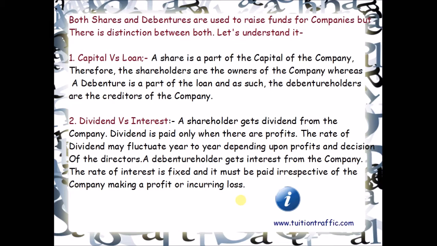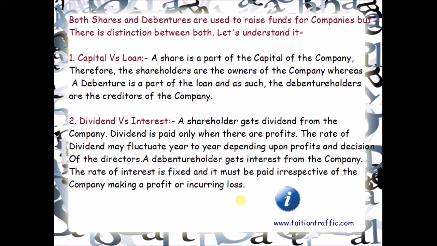The second distinction is between dividend and interest. A shareholder gets dividend from the company. Dividend is paid only when there are profits. The rate of dividend may fluctuate year to year depending upon the profit and the decisions of the directors, whereas a debenture holder gets interest from the company. The rate of interest is fixed and we know that is coupon rate, and it must be paid irrespective of the company making a profit or incurring loss.